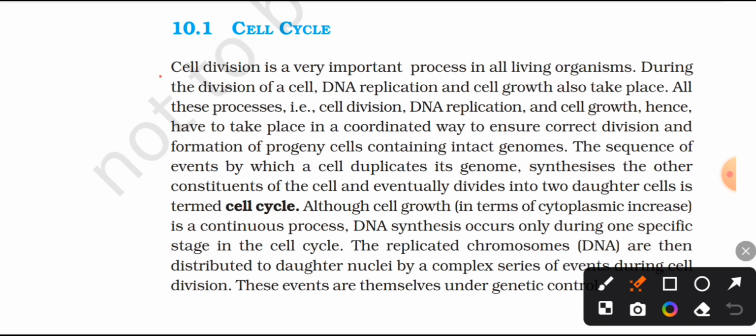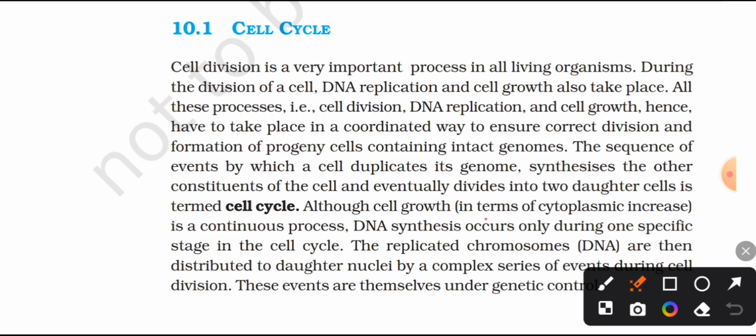Cell cycle. Cell division is a very important process in all living organisms. During the division of a cell, DNA replication and cell growth also take place. All these processes, for example cell division, DNA replication and cell growth, hence have to take place in a coordinated way to ensure correct division and formation of progeny cells containing intact genomes. The sequence of events by which a cell duplicates its genome, synthesises the other constituents of the cell, and eventually divides into two daughter cells is termed the cell cycle.